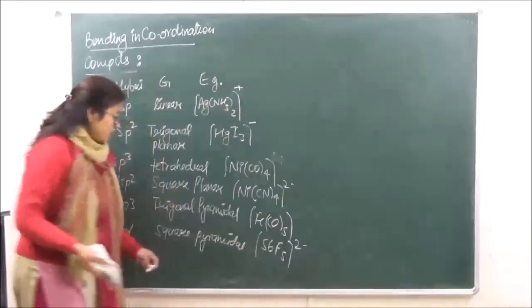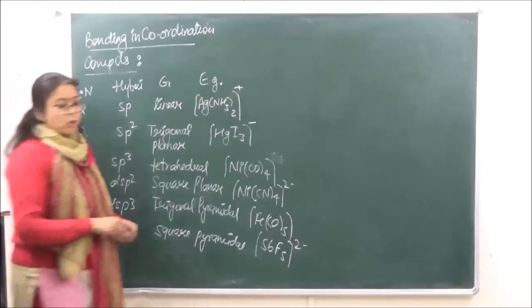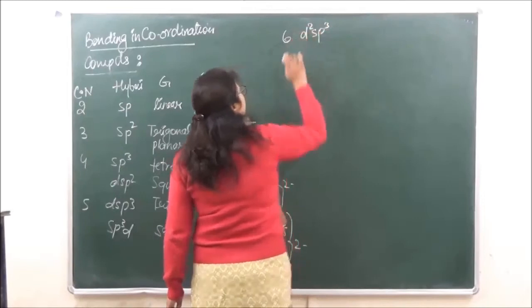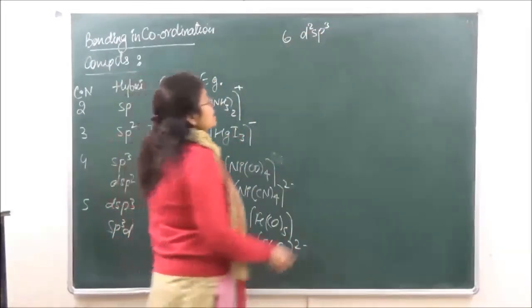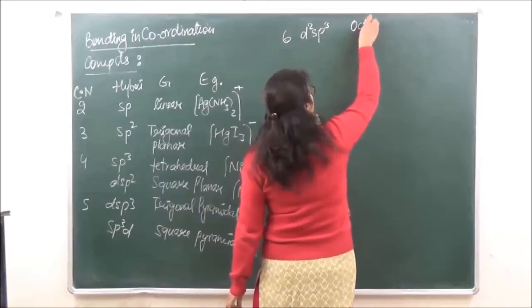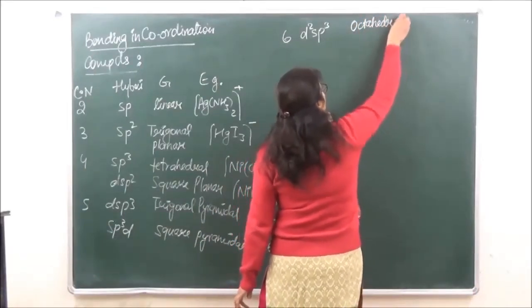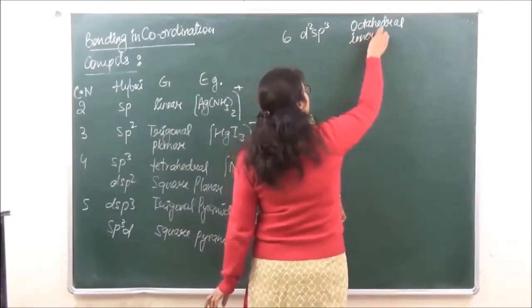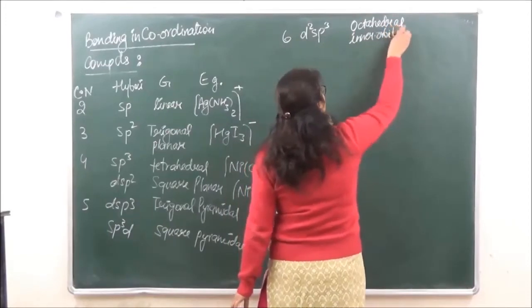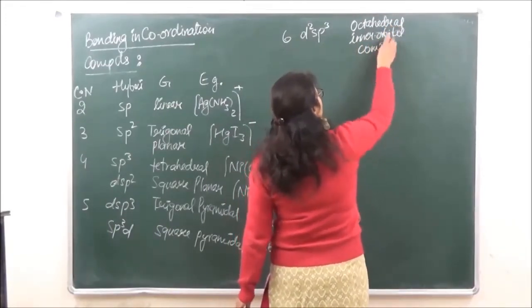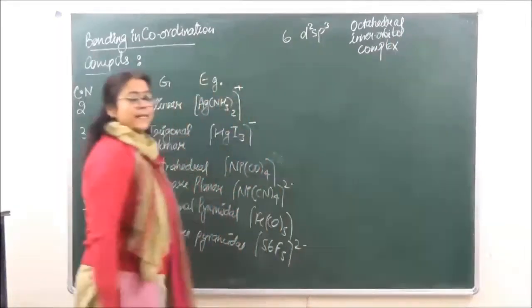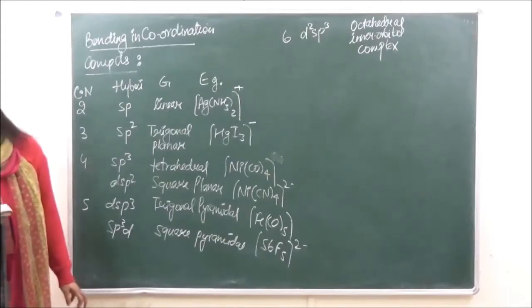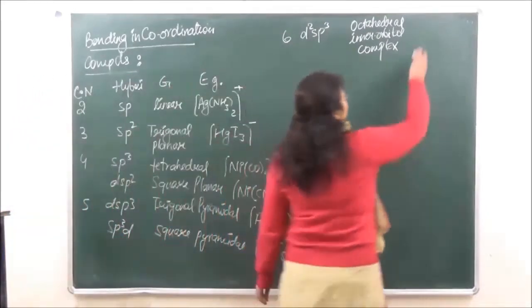ठीक है। Similarly, if the coordination number is 6, there are going to be two types of geometries. The first one is d2sp3. The geometry is going to be octahedral, and this is known as an inner orbital complex, which means that the inner d is going to participate in bonding. An example which we can take over here is that of Fe(CN)6 3 negative.